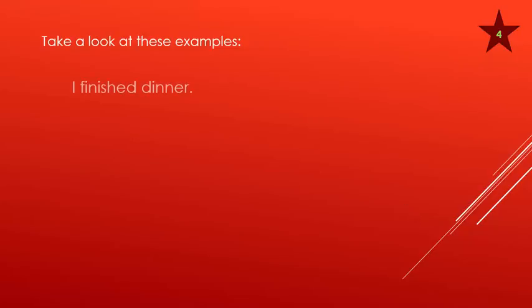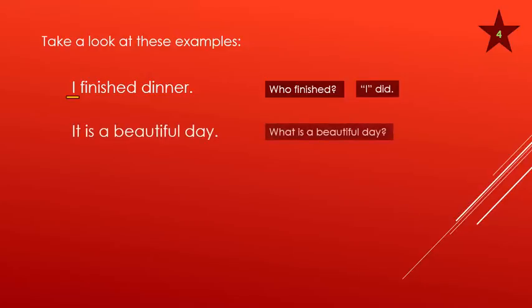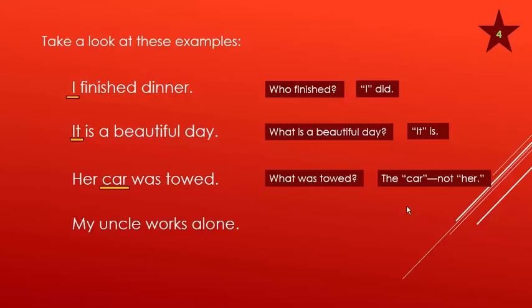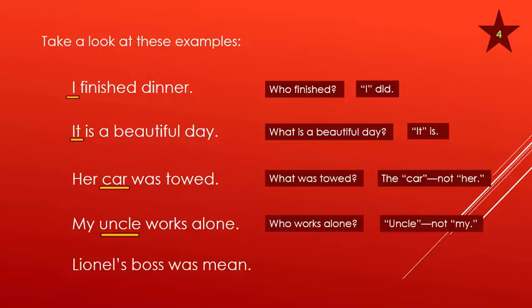Take a look at these examples. I finished dinner. Who finished? I did. It's a beautiful day. What's a beautiful day? It is. Her car was towed. What was towed? The car, not her. My uncle works alone. Who works alone? Uncle, not my. Lionel's boss was mean. Who was mean? Boss, not Lionel.